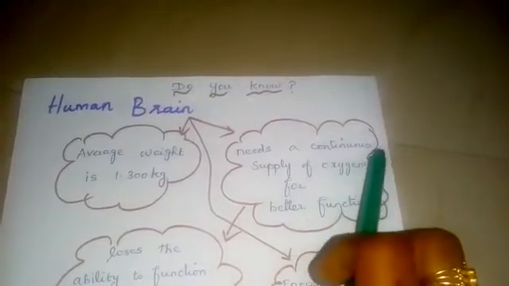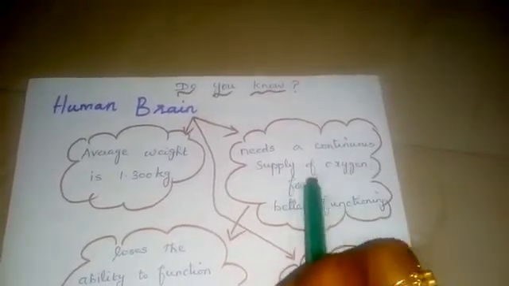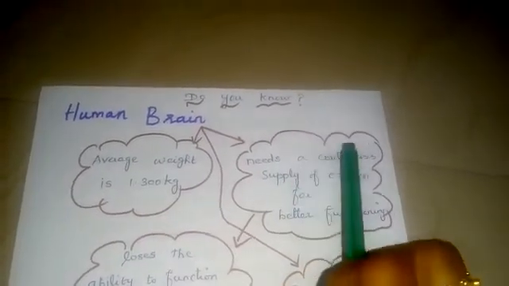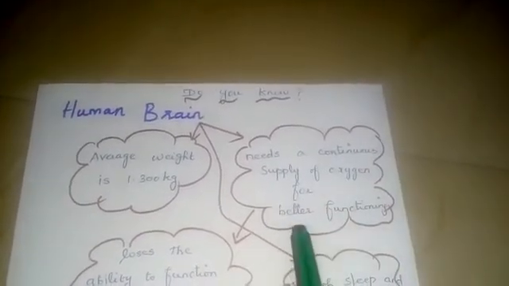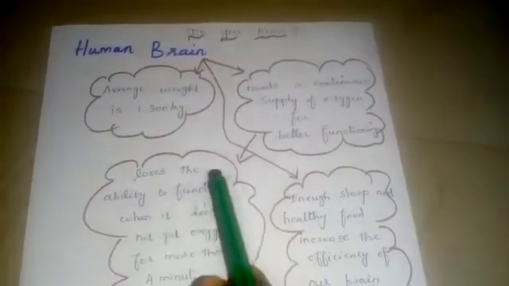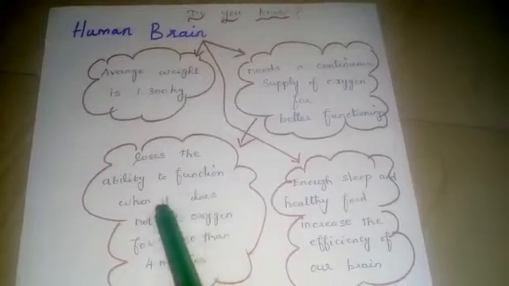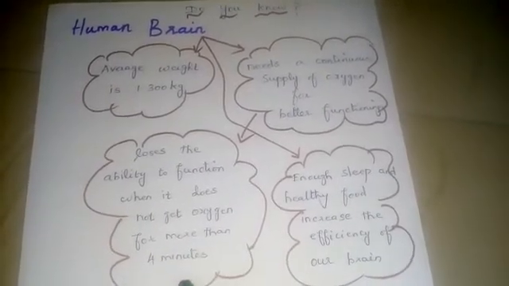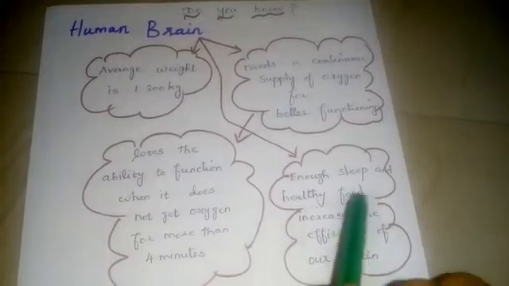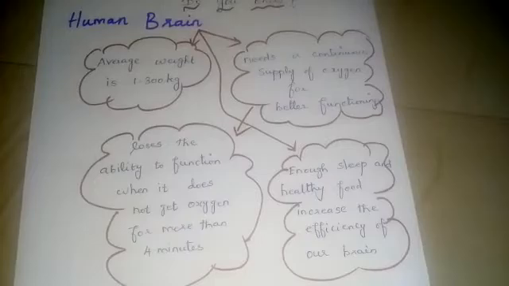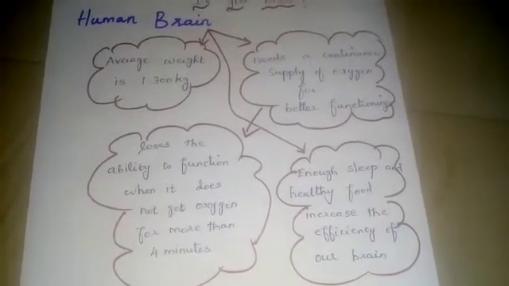The human brain needs a continuous supply of oxygen for better functioning. A human brain loses the ability to function when it does not get oxygen for more than 4 minutes.